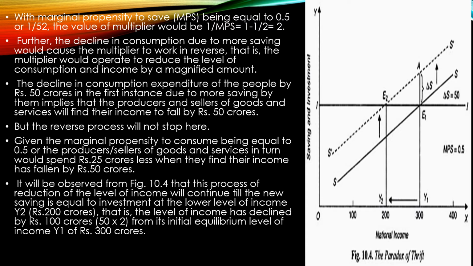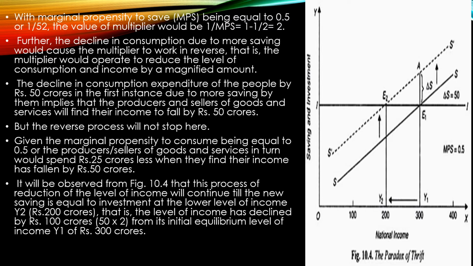And the decline in consumption expenditure of people by rupees 50 crores in the first instance, remember that initially there was a decline in the consumption expenditure by 50 crores, and due to more savings by them, producers and sellers of goods and services will find their income to fall by 50 crores, but the reverse process will not stop here. This is not the end. Given the marginal propensity to consume, which is equal to 0.5, the producers and sellers of goods in turn would spend rupees 25 crores less, as they find their income has fallen by rupees 50 crores.